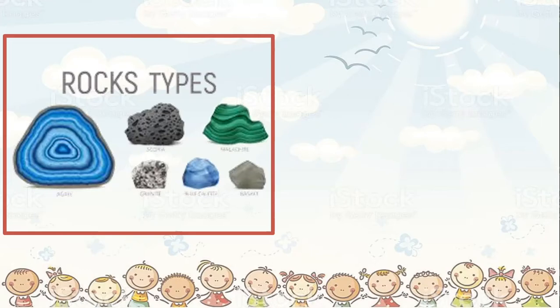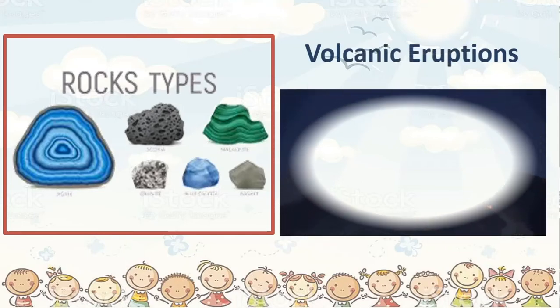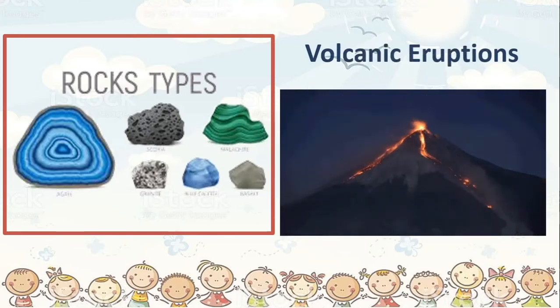Now children, we have learnt about rocks. Remember, when you were in the 6th standard, you learnt that these rocks are formed due to the various movements inside the surface of the earth, and also due to volcanic eruptions. We all know what volcanic eruptions are. There are certain big mountains out of which lava erupts once in a while, not always.